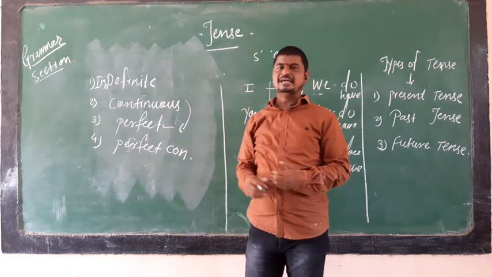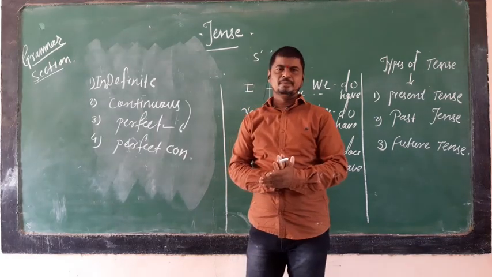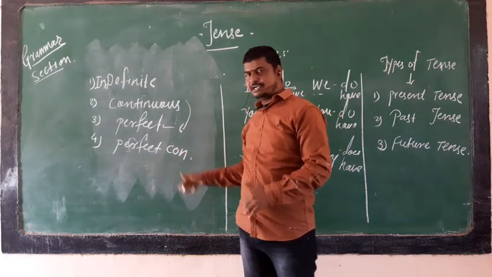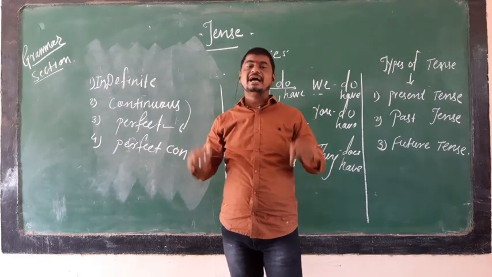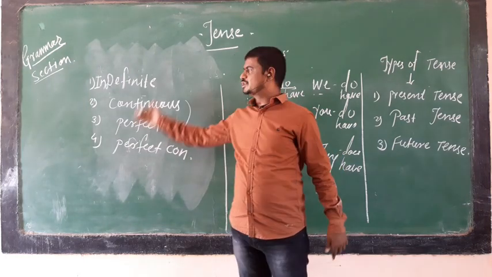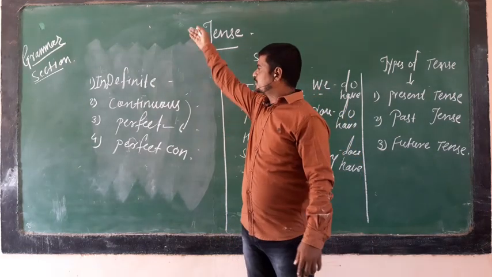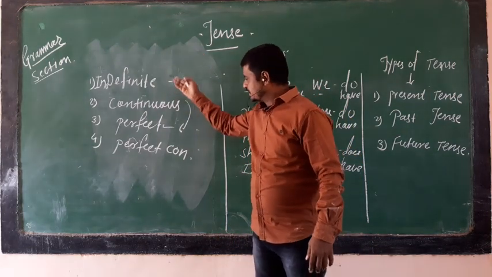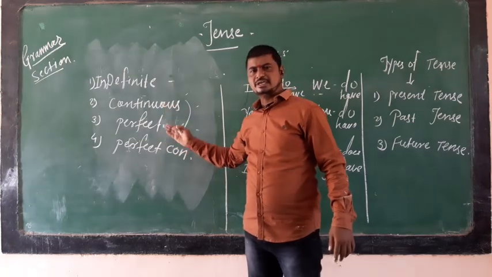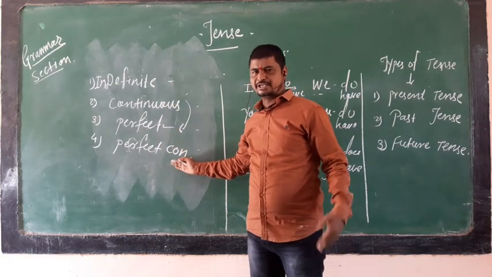It means some span is already over, so it is perfect. And continuous means I am still learning in this school. These are the four classifications we will come to know in this particular tense: definite, continuous, perfect, and perfect continuous. Got it? It will be clarified.